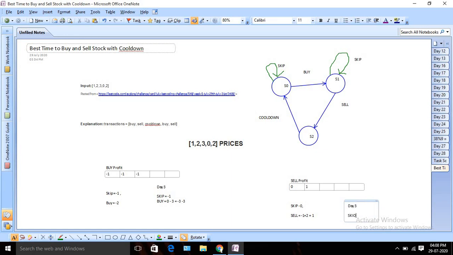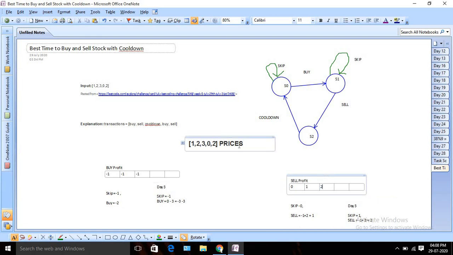So again I have two options. I can skip. If I am skipping, what was my last sale profit value? It is 1, right? Means I am not going to do anything. Whatever profit I had, I will keep it with me. Else I can sell it. So what was the last buy value? It was minus 1. So if I am going to sell it, minus 1 plus today's price, 3. So it will look like this, minus 1 plus 3. That will make me 2. So which is bigger? If I sell it today, I will gain maximum profit. So my sale profit will be 2 only.